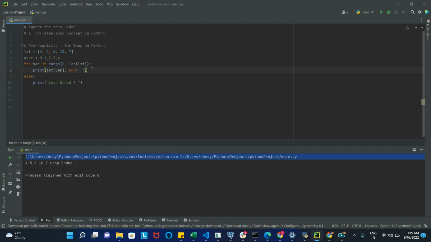What happens is that first the iterations within the for loop are executed, and once the condition breaks, we directly jump to the else statement, where it prints or can perform other operations. Just to consolidate this point, I'm going to show you the value of var when we entered this else. Let's see how it goes.